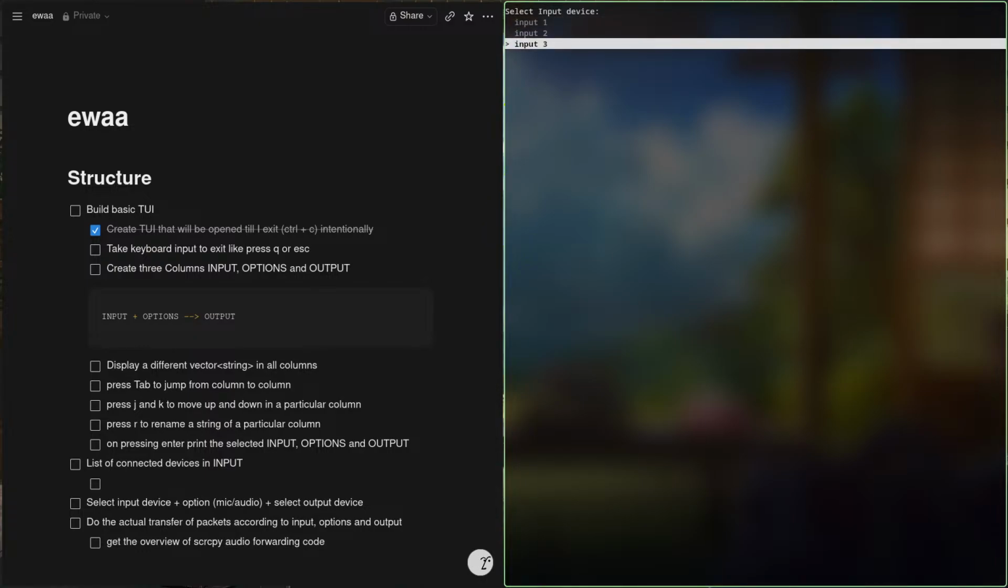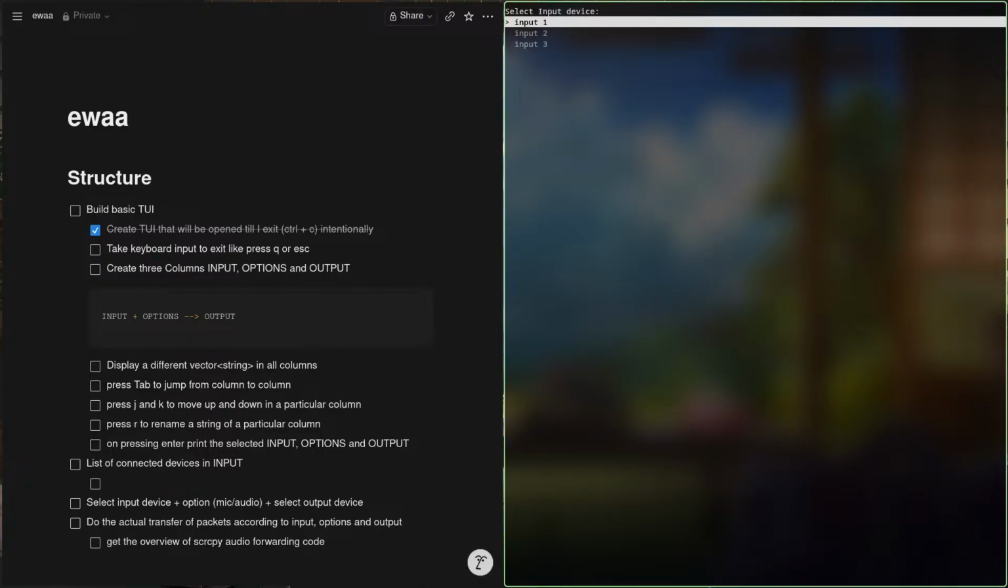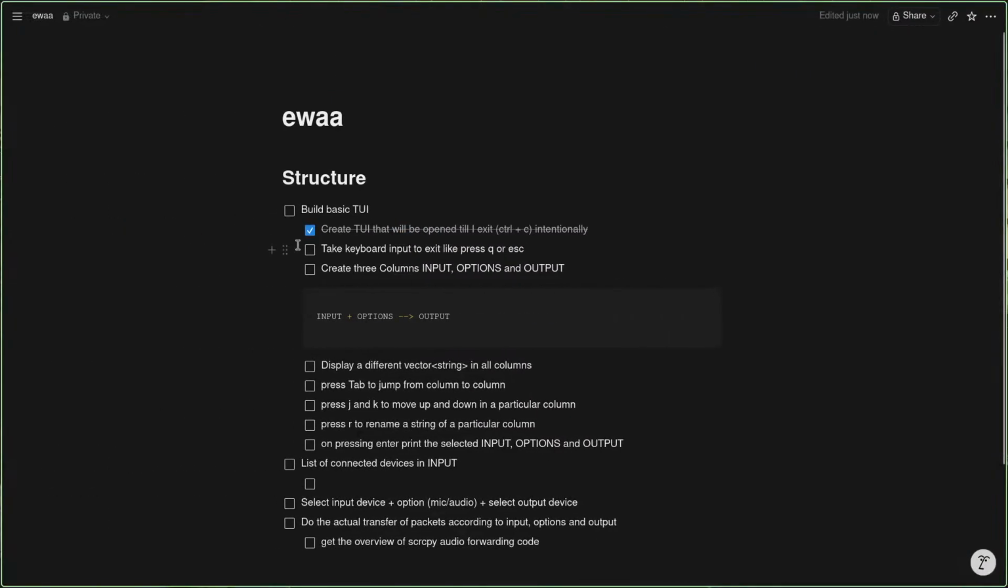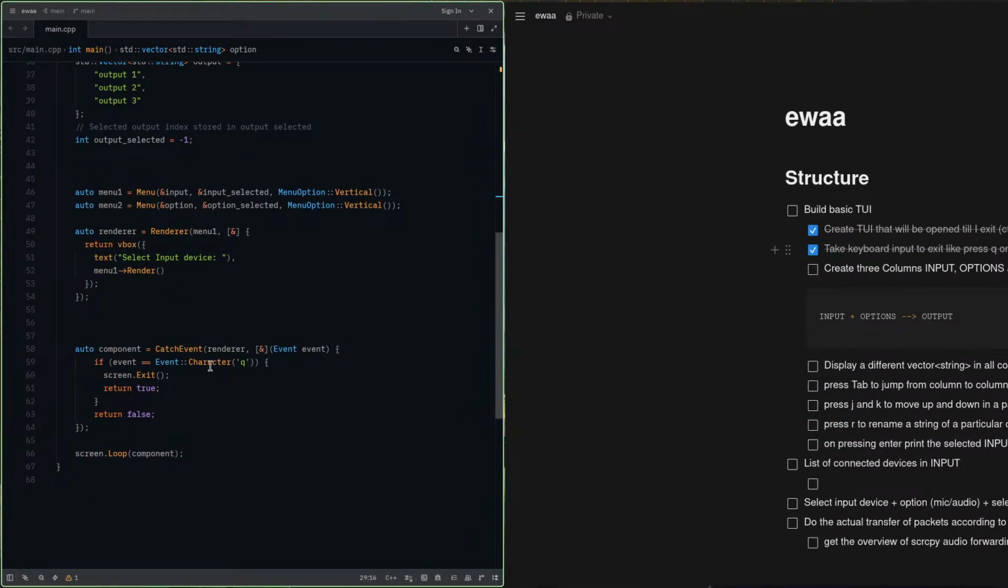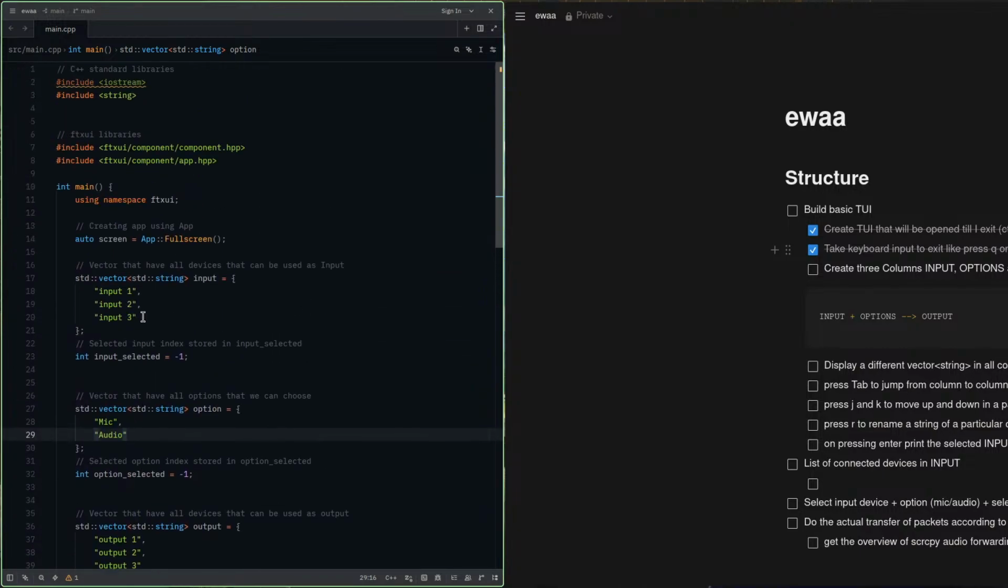basically I created a TUI which I can exit by Control C, and I also allowed it to take input like press Q to exit. So these two tasks are done. And if you're interested in how I'm doing this press Q option, there is this catch event which I just copied from one of the examples given by the UI library itself.